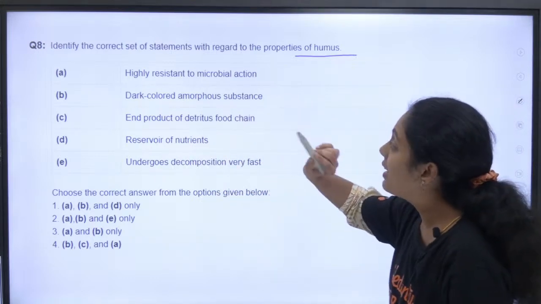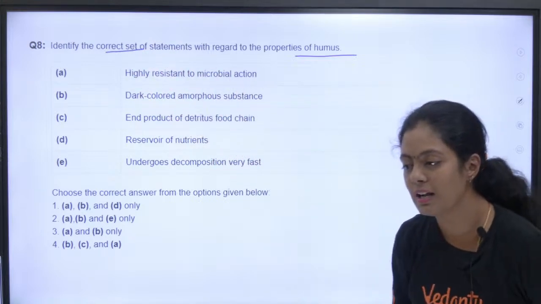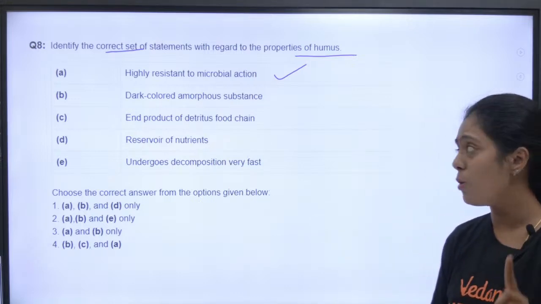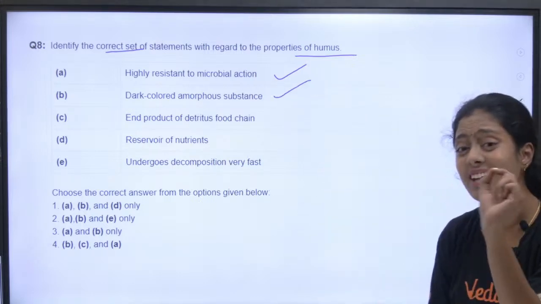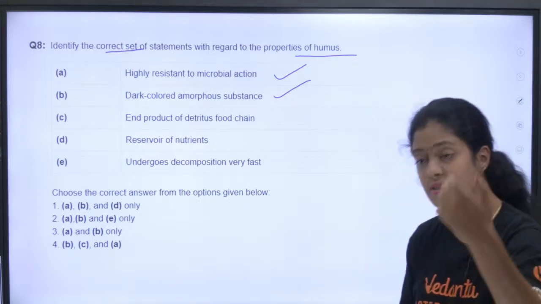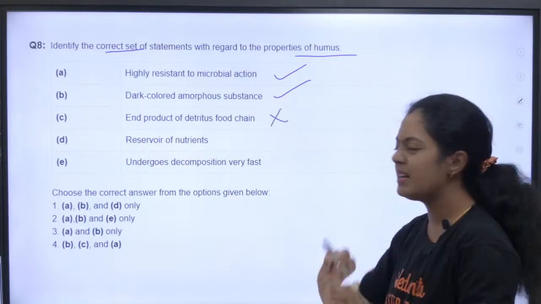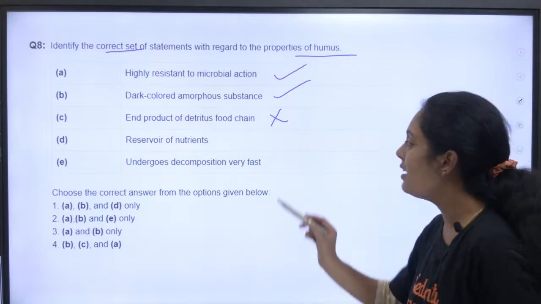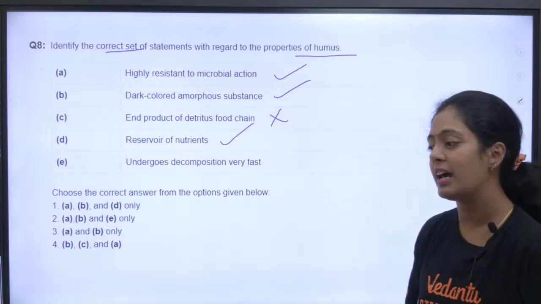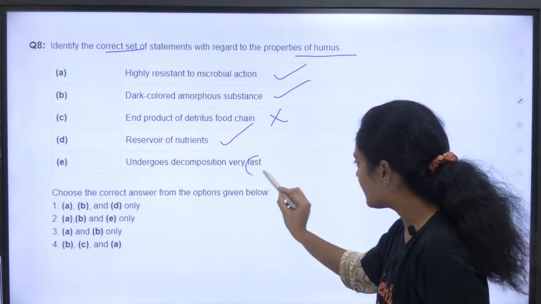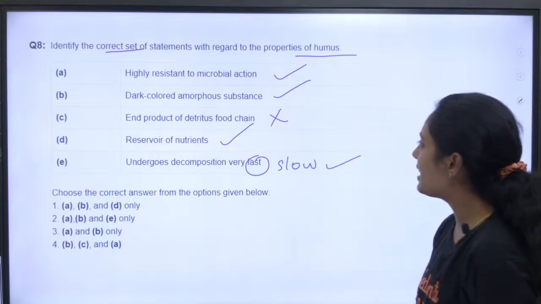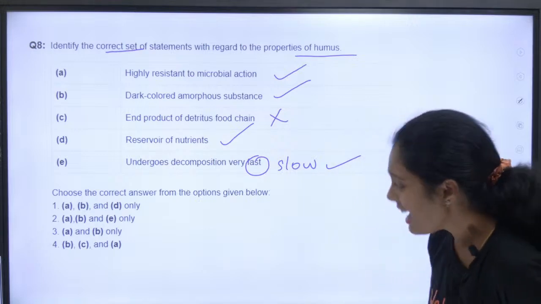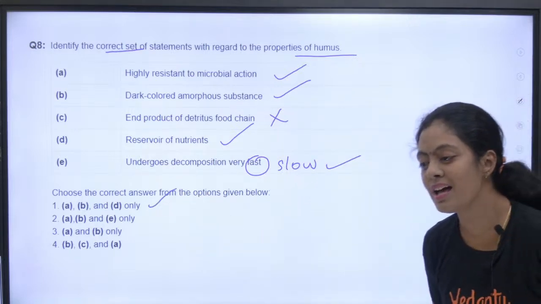Which of these is the correct statement? Let me see how many of you will tell me the right answer. Pasangla, is the first one correct? Absolutely correct. It is highly resistant to microbial action. Second one, yes, it is a dark colored amorphous substance. I had said it is the end product of detritus food chain. No, it is not the end product. Mineralization happens, correct? So it is not the end product. Then it is a reservoir of nutrients. Absolutely correct. It undergoes decomposition very fast. This is wrong, it is slow. So what is the right answer? A, B and D. It is option A. This is correct. Understood? Is the confusion clear?